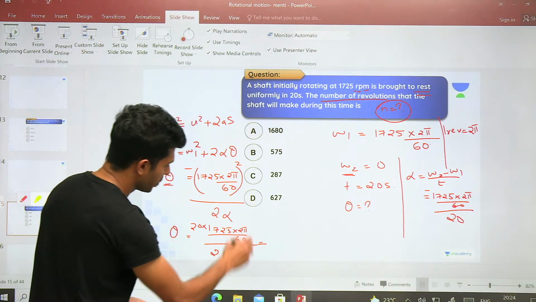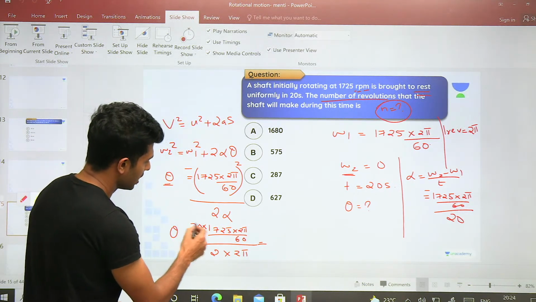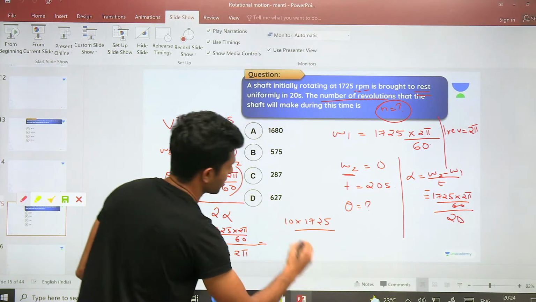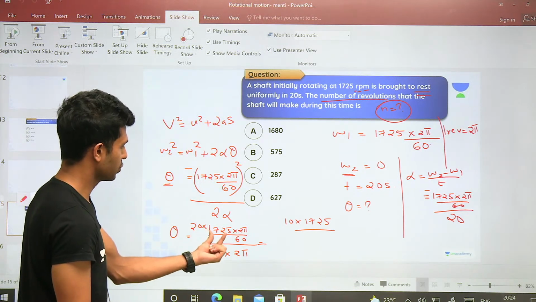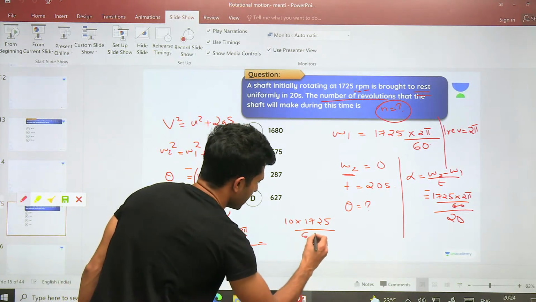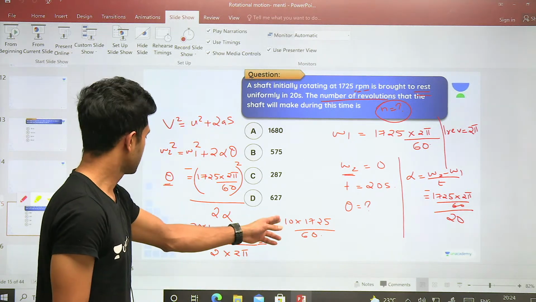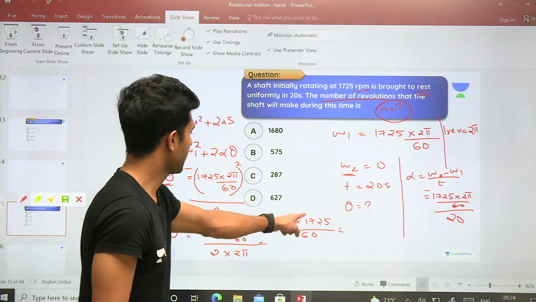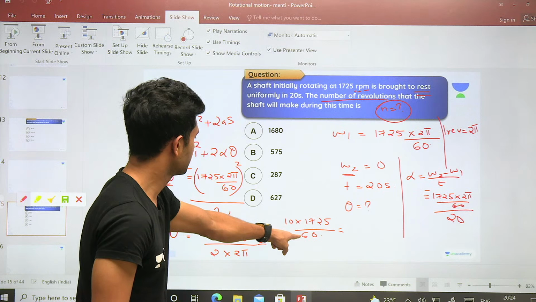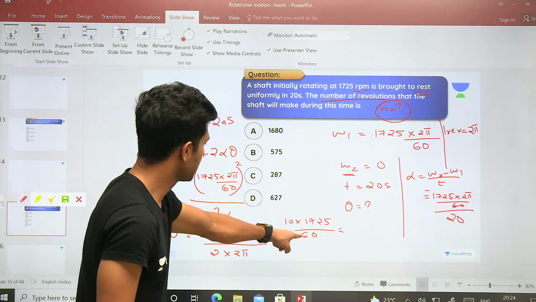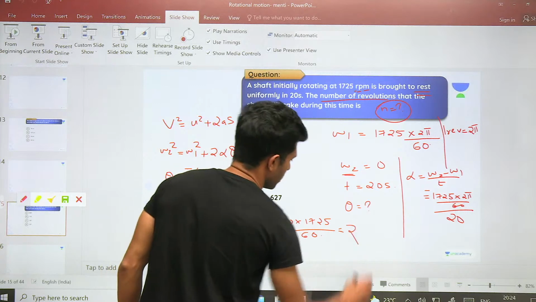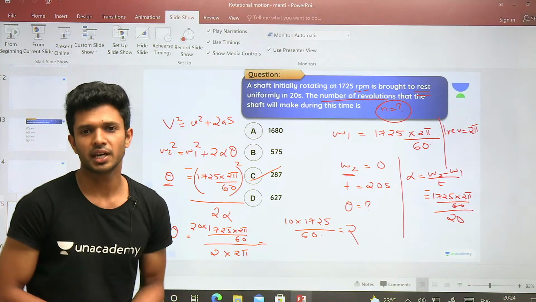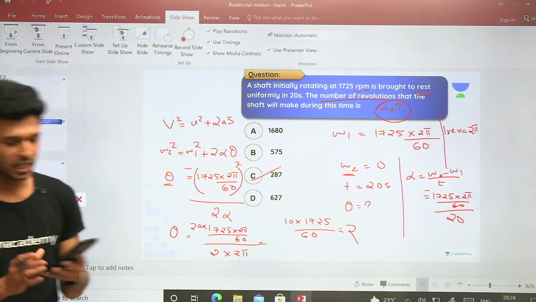How much will it be? 2 pi will cancel, right? 20 by 2 will be 10. 10 into 1725, 2 pi is cancelled, divided by 60. The zeros will cancel, and what do we have? 17 divided by 6, isn't it? So 17 by 6 is how many times? 2. Then which is the only answer starting with 2? It is option C. So we got our answer.